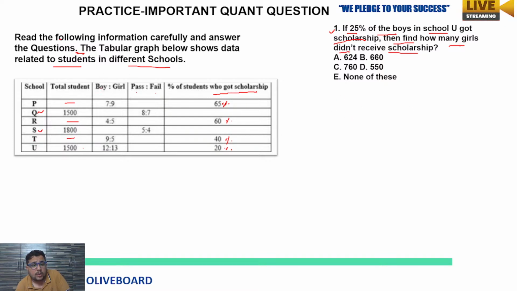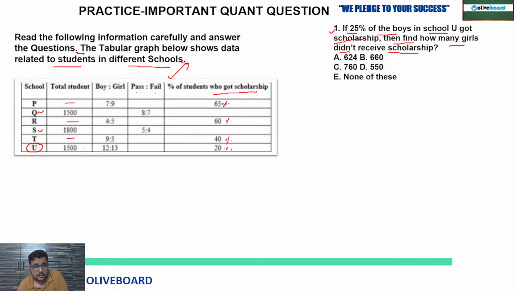See, now you know what data is given in the table: boys to girls ratio, pass, fail, percentage of students who got the scholarship, total students. But for some schools it is given, and for some schools some of the data is not given. That's why there is missing data here. So now, if 25% of the boys in school U got the scholarship, they are talking about school U first.